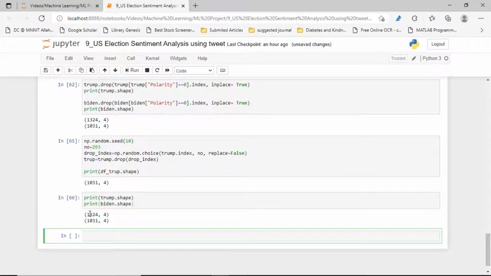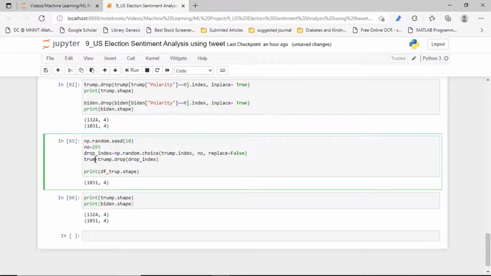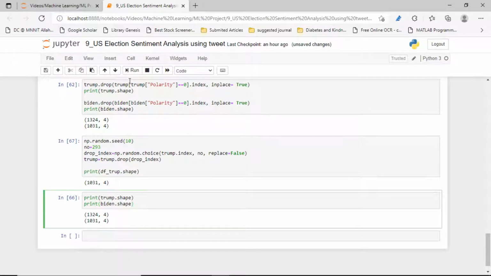Now again, if you want to see the shape of that data, then you will understand. Run it, and both are the same. Now we want to count how many positive sentiments and how many negative sentiments they have.